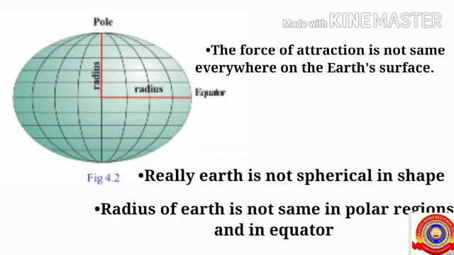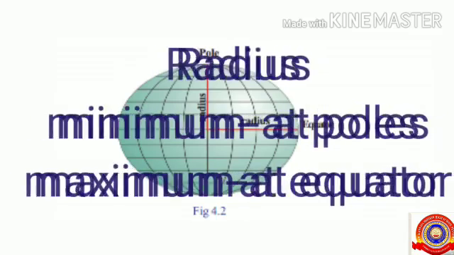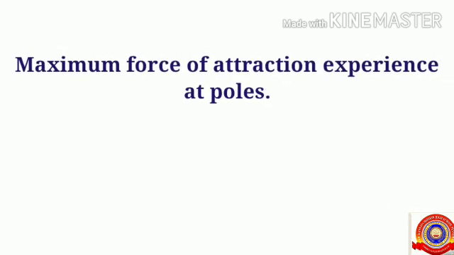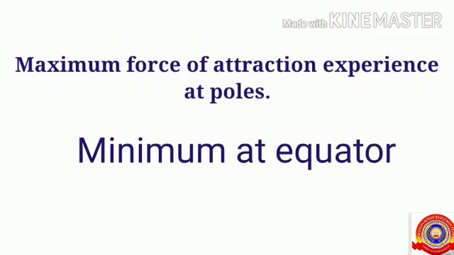The radius of the earth is not the same in polar regions and in equators. The radius is minimum at poles and maximum at equator. According to this, the force of attraction also differs. The force of attraction is maximum at poles. That means if a body is placed at the poles, it experiences maximum force of attraction than at the equator.